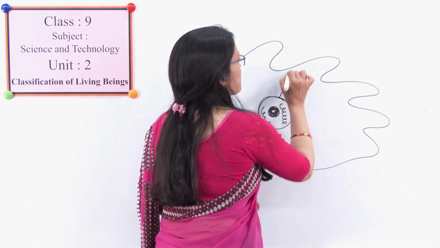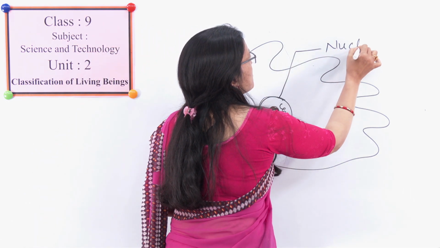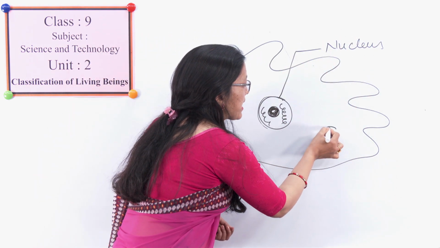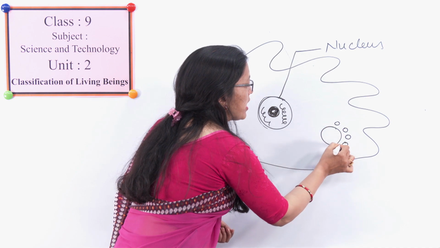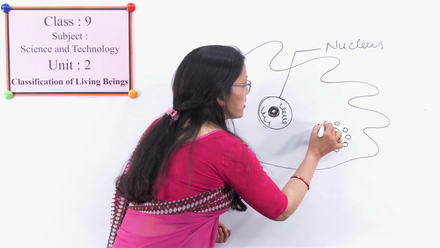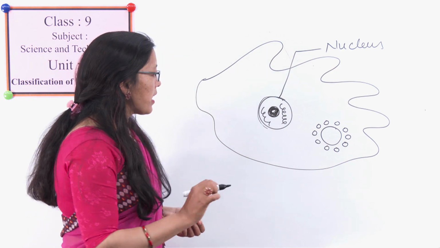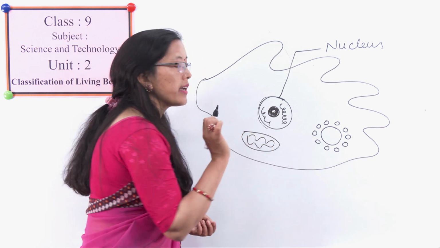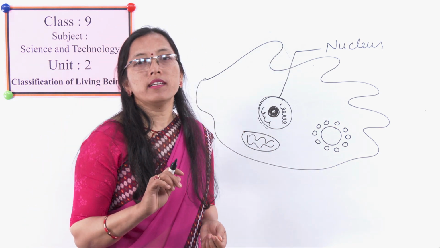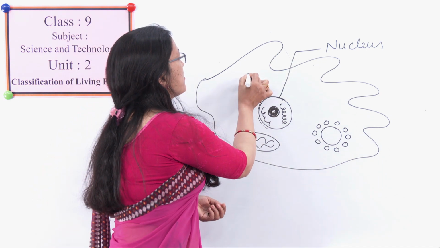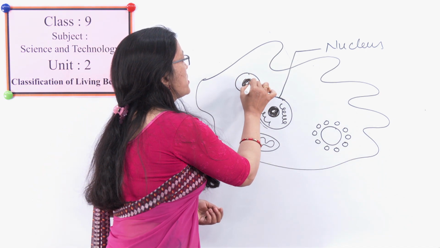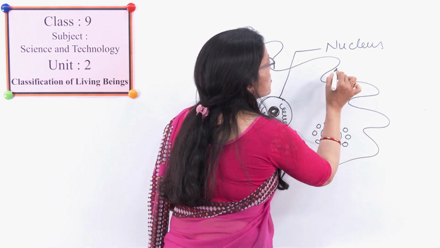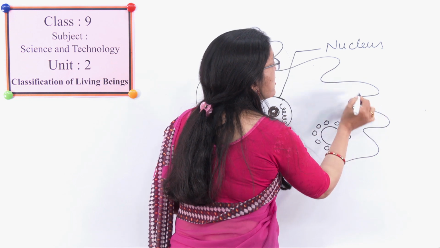This is the nucleus, and they have other cell organelles like the contractile vacuole which helps in excretion. Similarly, they have mitochondria which help in respiration. They also have food vacuoles which store the food materials, and they have pseudopodia. See, these false legs.